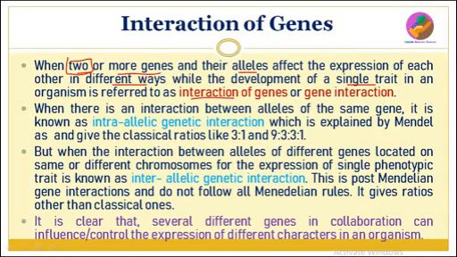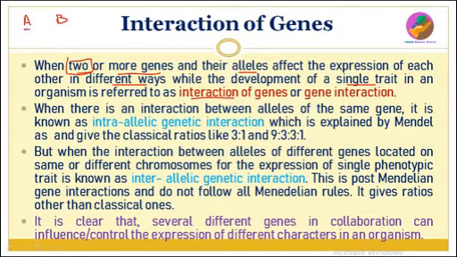It is known as interaction of gene. So see, suppose this is gene A and this is gene B. These two genes, they will affect or interact with each other, or they will affect the expression of each other.